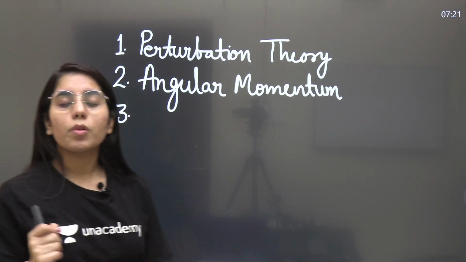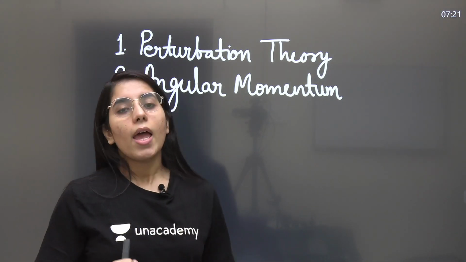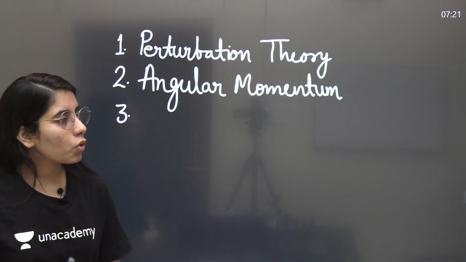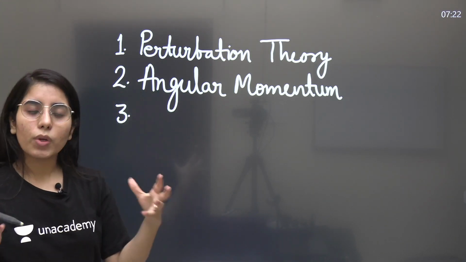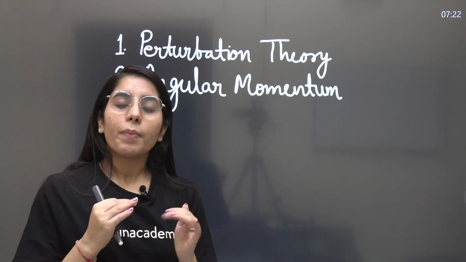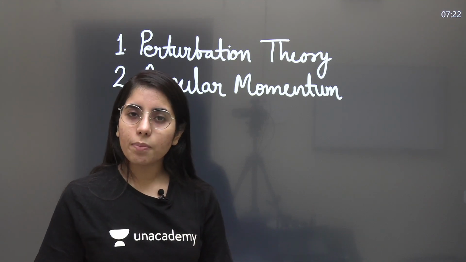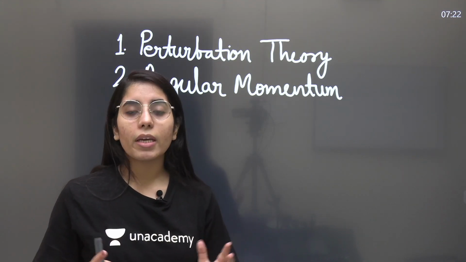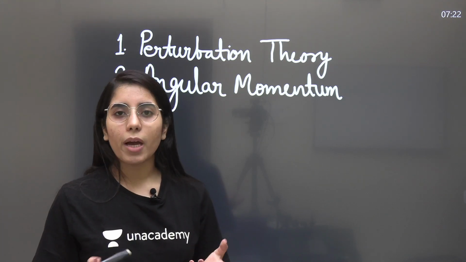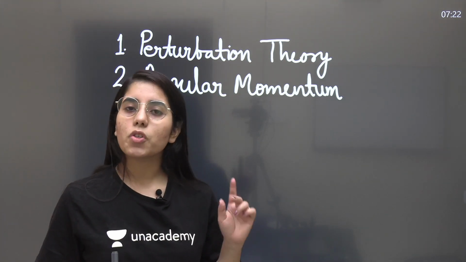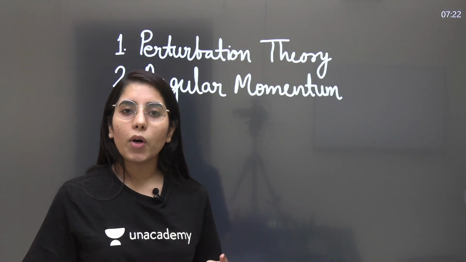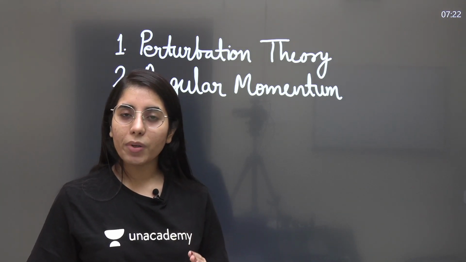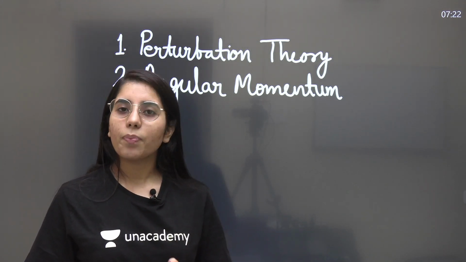Okay guys, now we will be talking about the third one, and that is something related to the angular momentum. In the third topic, you can even have a combined question, but separately you need to know about them, their properties, their formulae, because only in that case you will be able to solve any kind of questions based on these topics. So the third one you should know and you need to prepare is the commutator bracket.